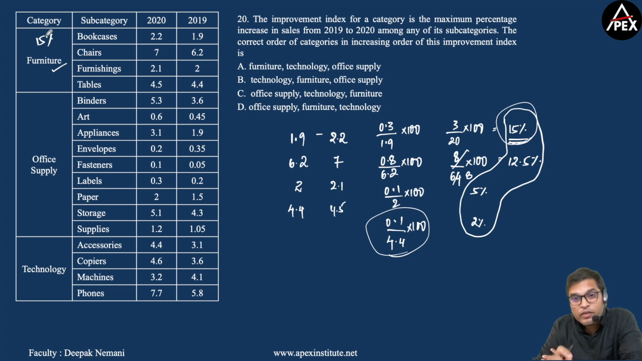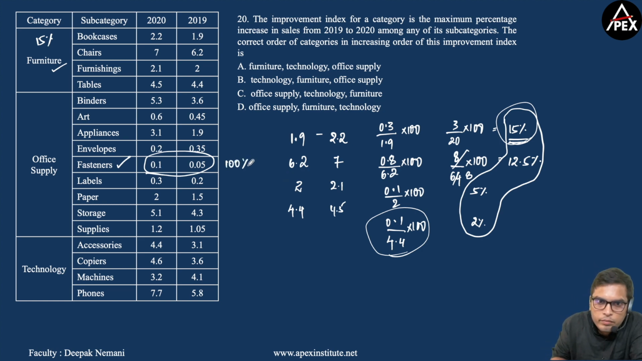The subcategory which has the highest improvement index in office supply category is fasteners, because from 0.05 it has now become 0.1 in the year 2020, which means it got doubled. So getting double means there is an increase of 100%.